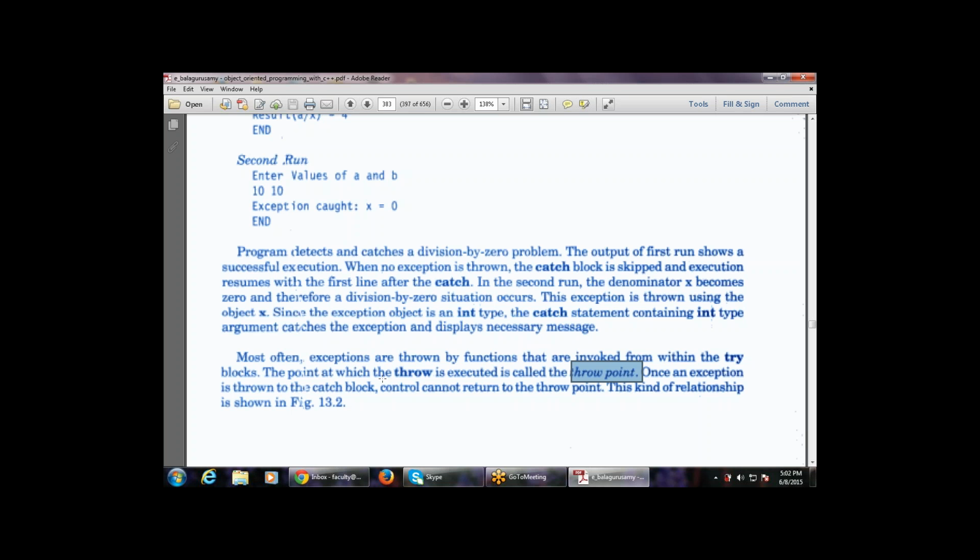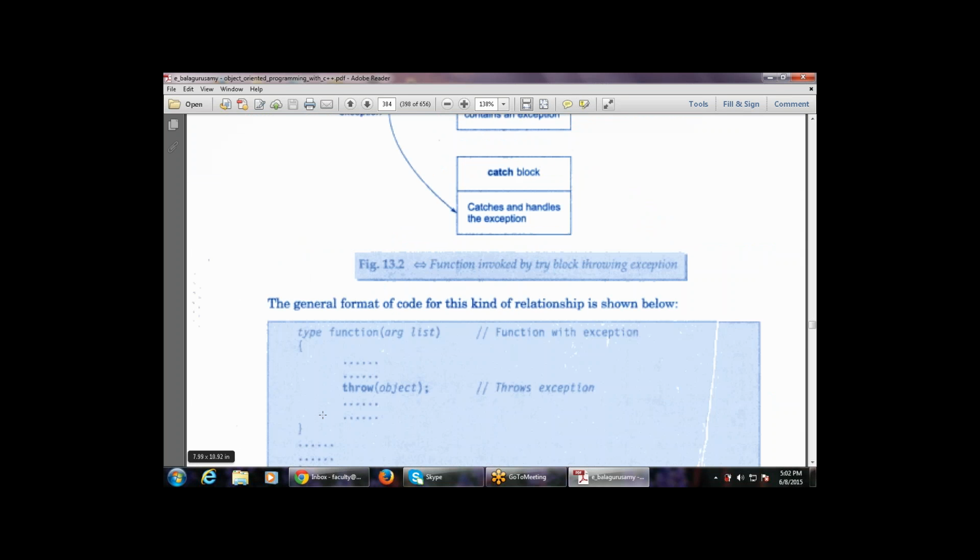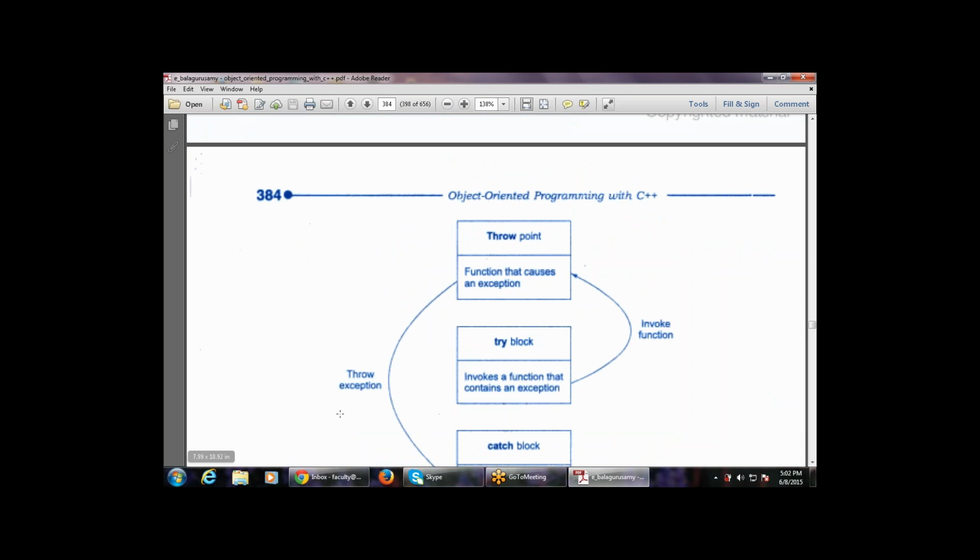Once an exception is thrown to the catch block, control cannot return to the throw point. That is, it cannot return to the throw point, as shown in the program example. This is a diagrammatical representation.